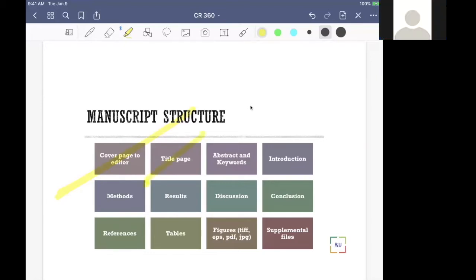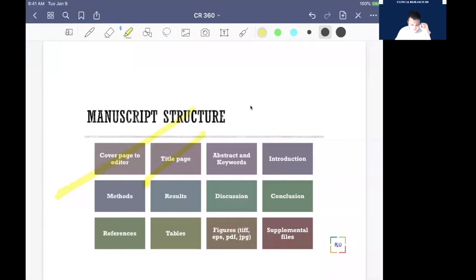Second is the title page. The title page means the information about you, your authors, affiliation, and other details, like how many words you have and how many tables you have. We will discuss everything in detail, but the title page is basically the logistics of your manuscript.